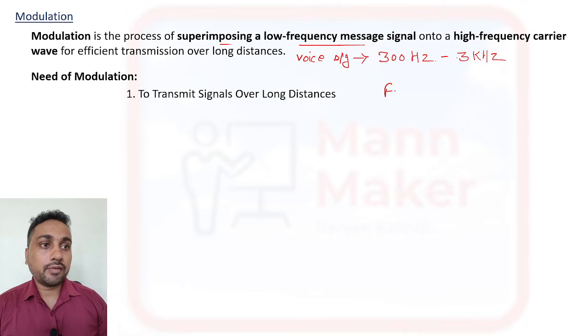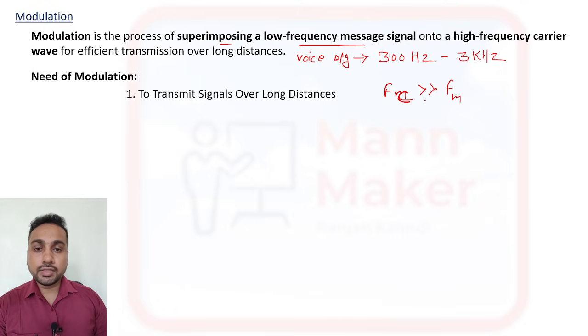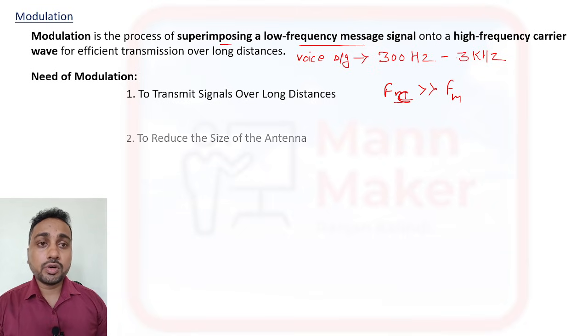Suppose FM is your message signal frequency. It should be much smaller than FC, the carrier frequency, that is your high frequency. The carrier frequency should be much greater than the message signal frequency, then modulation will go perfectly. By doing this only we can transmit our signal a long way, over a long distance. So this is the first thing: over a long distance we need to transfer our information, so modulation is required.